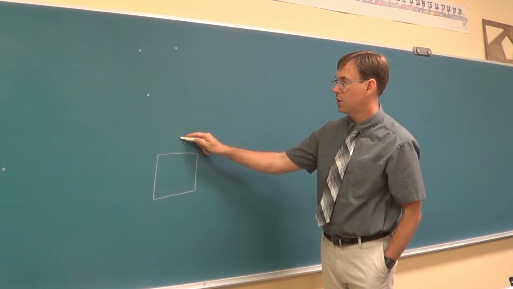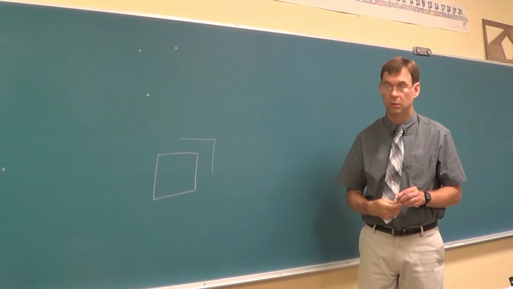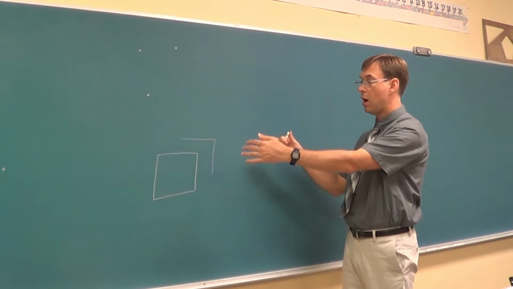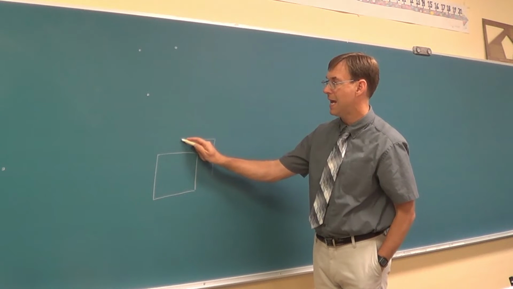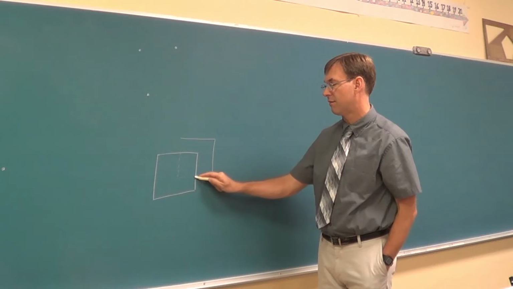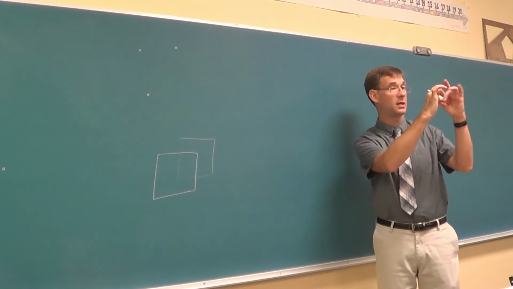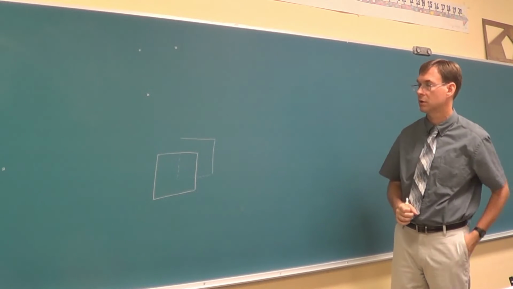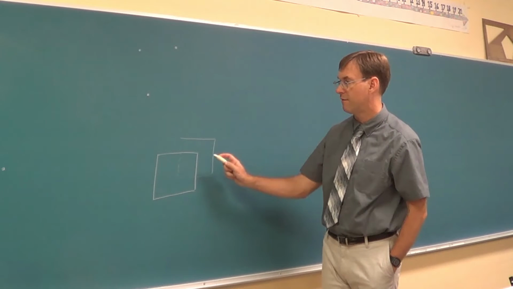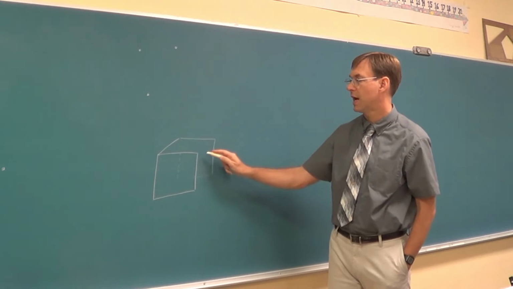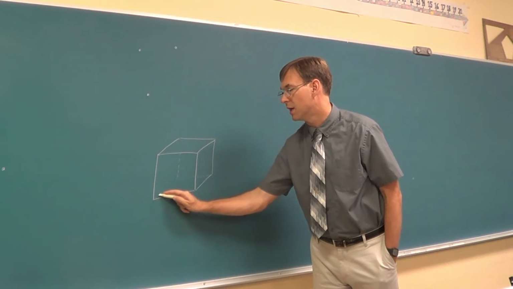Then to make it into a cube, you want to draw the back, 2 of the sides that would be visible. If you're looking down on a box, there's parts that you can see and parts that you can't. The parts that you can't, you'd want to do dotted. So we end up with 2 squares that sort of overlap, like how the Olympic rings intertwine. One on top of the other, half visible, half not. And then you just connect the corners. You'd be able to see the tops, but this is gonna need to be a dotted line.